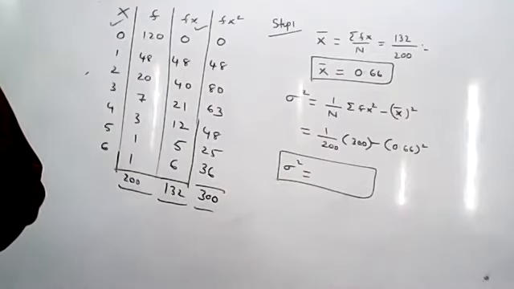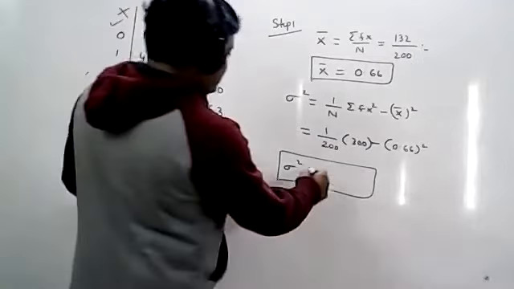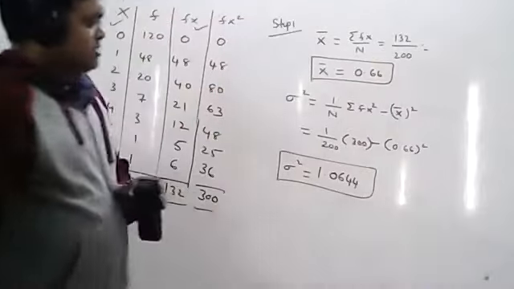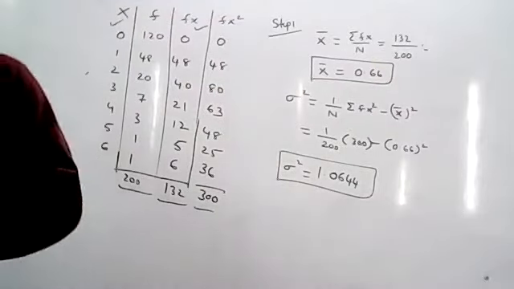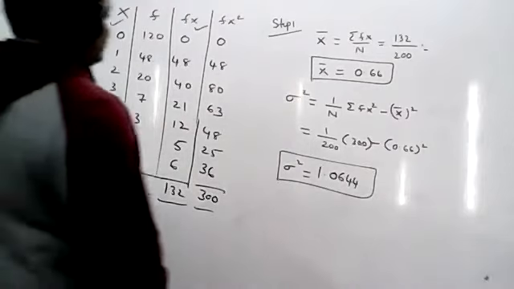Can anyone tell me the value? Yeah, 4 places also you can tell me if you have. You got the value. Right now, 1.0644. If you want, you can consider this one also 4 places. You can do it, no problem. 1.0644. Now you can calculate the P value. So step number 1 is completed.